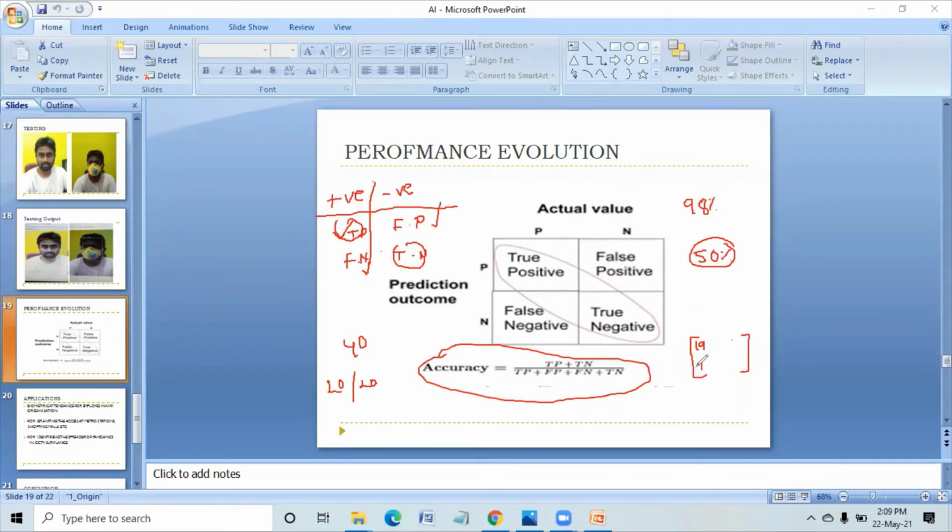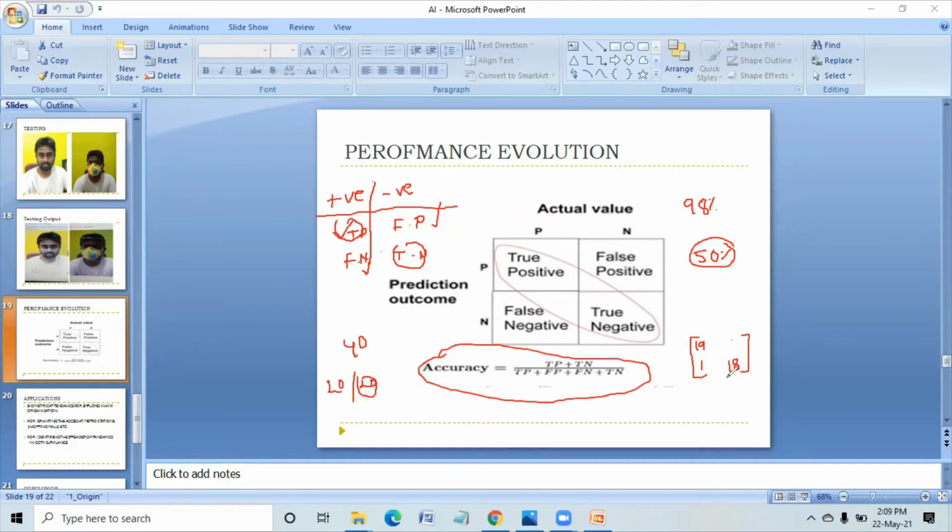So you have to write that here. Then 20 images are without mask. In 20, in 18 cases, it is saying these 18 persons are not wearing a mask. 18 are correct, 18 has to be written here.